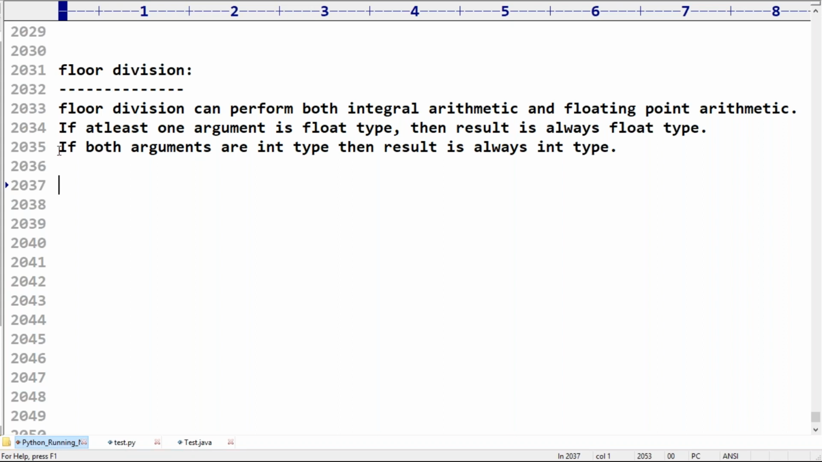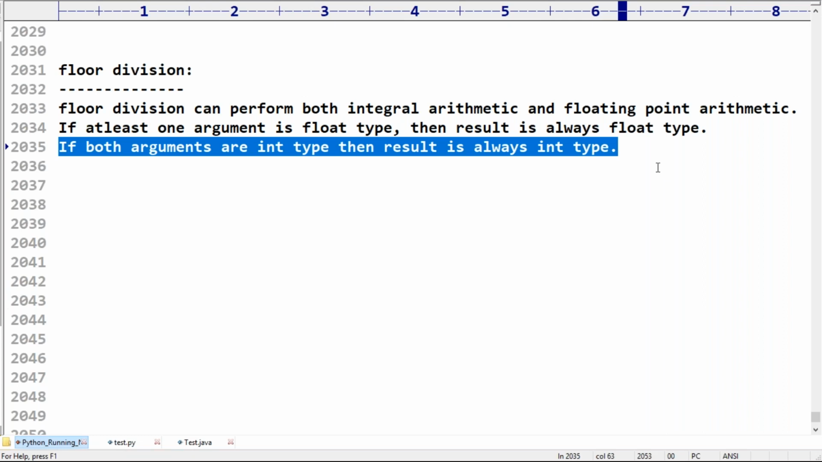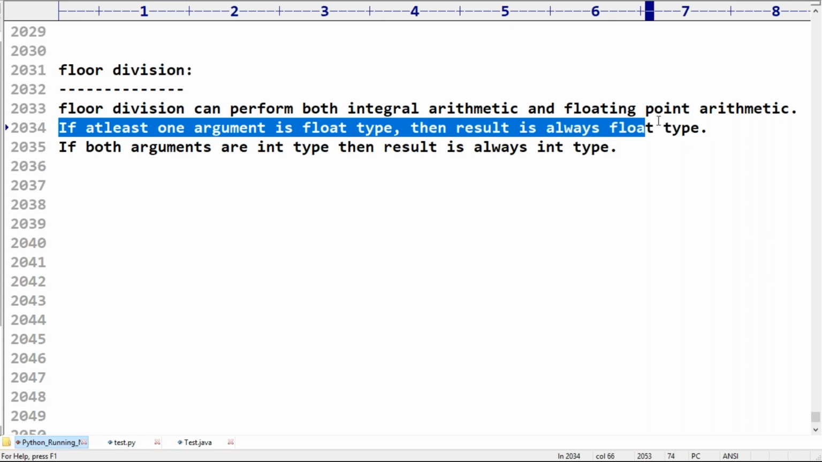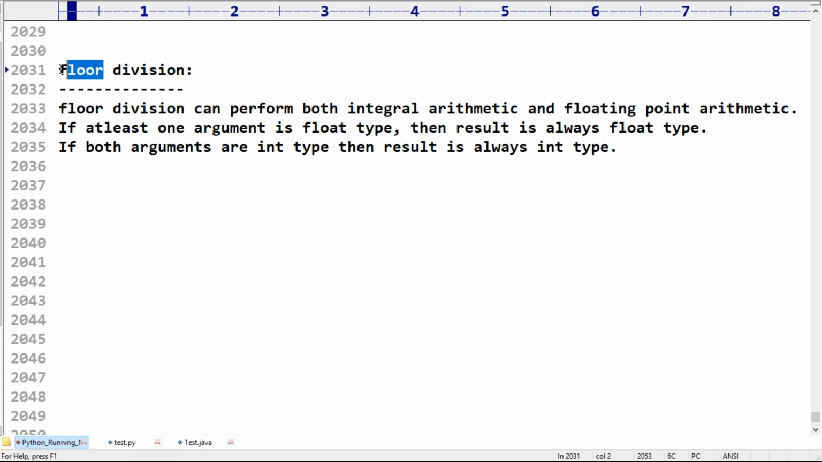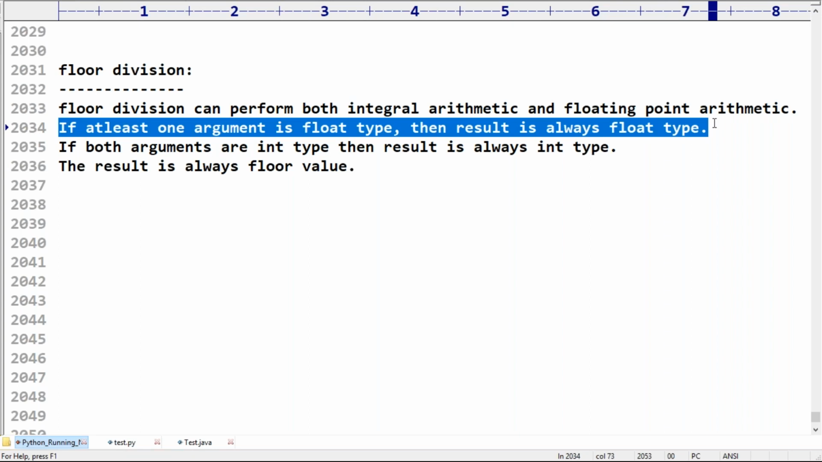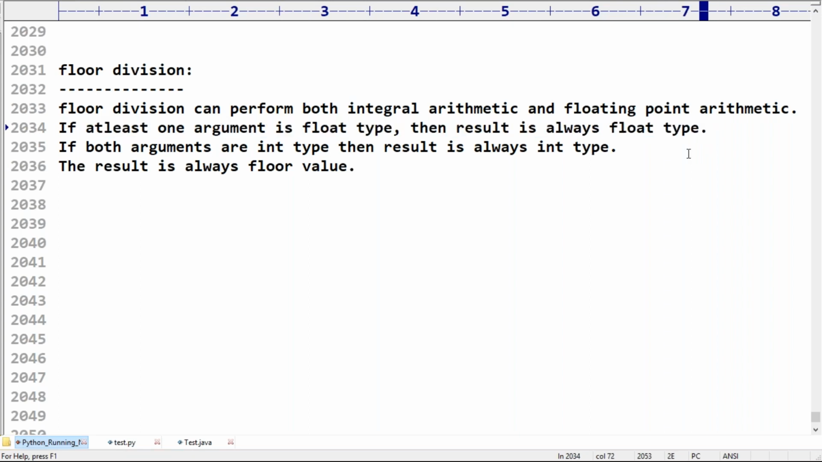Here, if both arguments are int type, then the result is int type. If at least one argument is float type, then the result is float type. But make sure the result is always a floor value. If at least one argument is float type, the result is always float type, but which is the floor value. But what is the meaning of floor value?